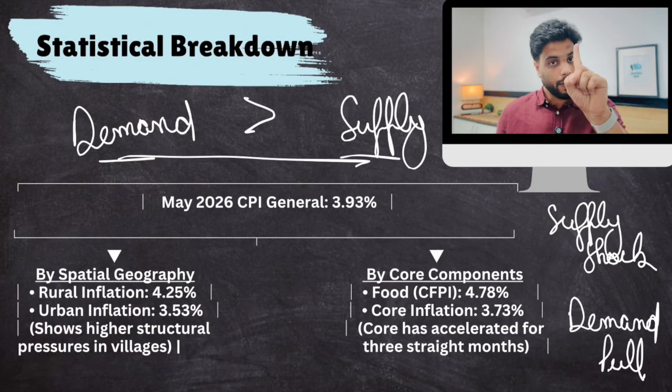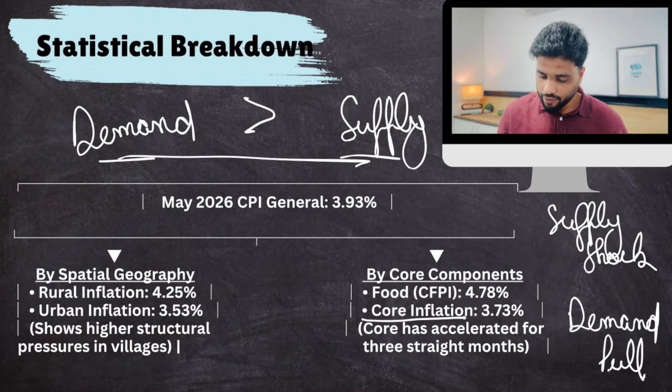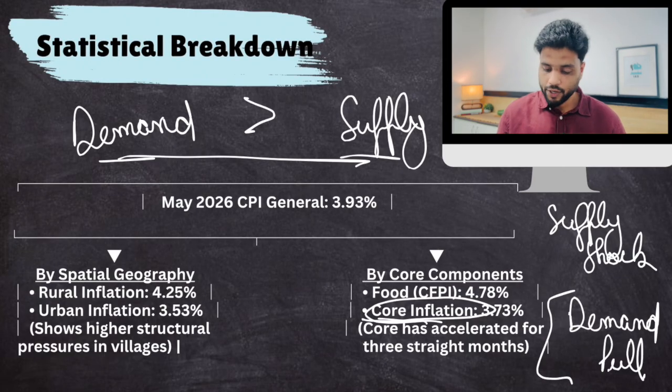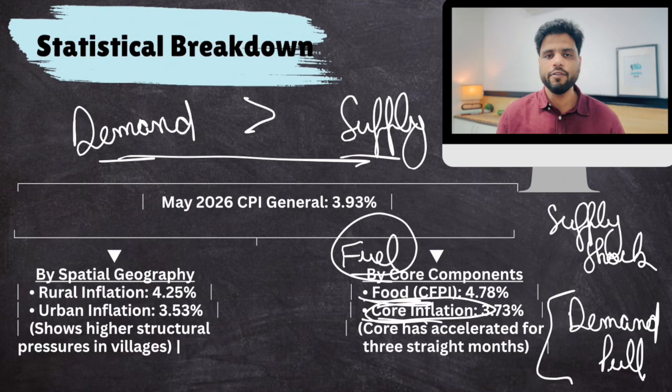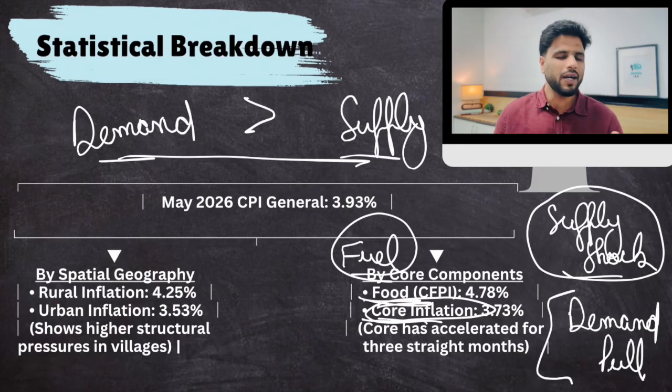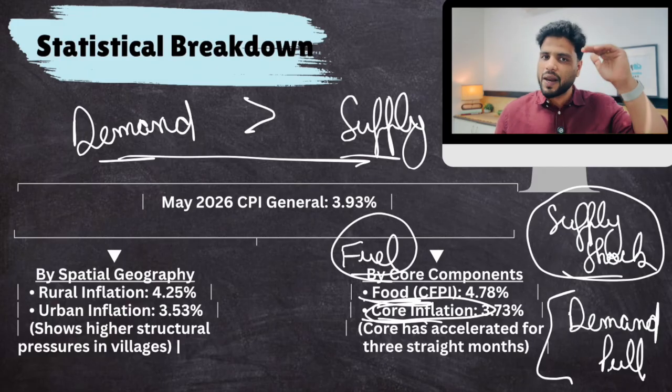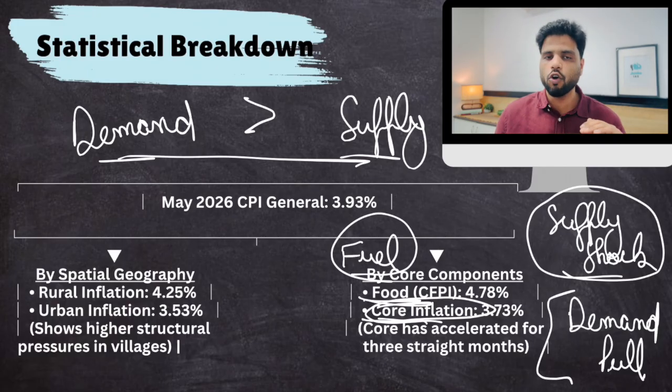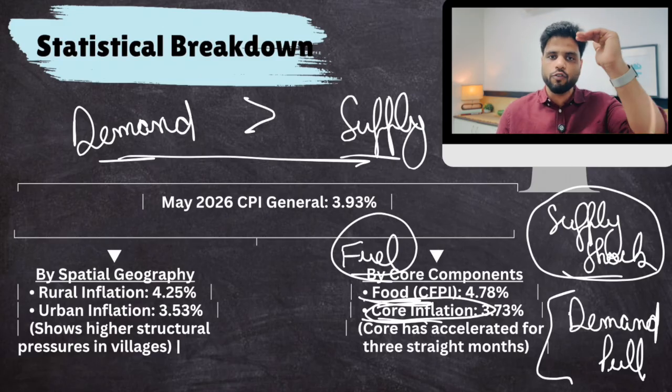Now remember this one fact. The main factor behind core inflation is generally demand pull. And if we talk about food and also fuel, in case of food and fuel, the inflation generally happens because of supply shock, because demand is more or less similar. But when supply drops, for example, because of Strait of Hormuz, we are not getting enough supply of crude oil. Supply falls, right?